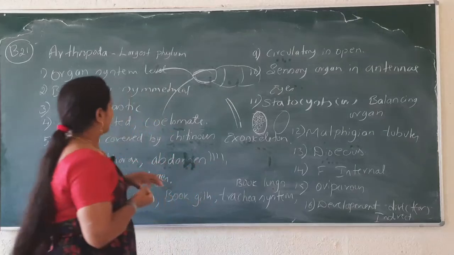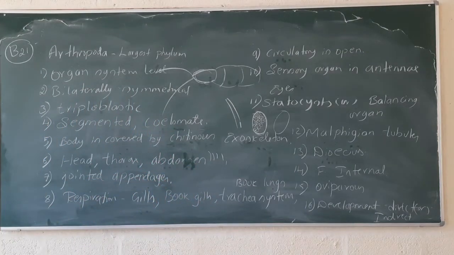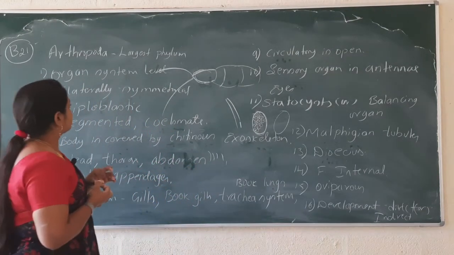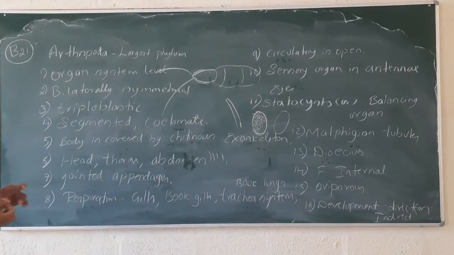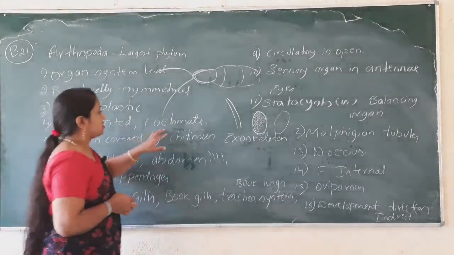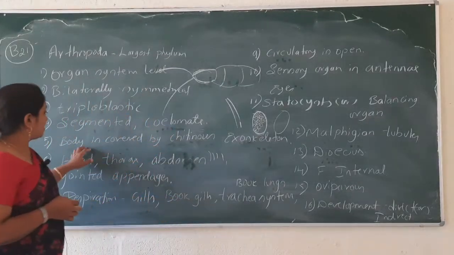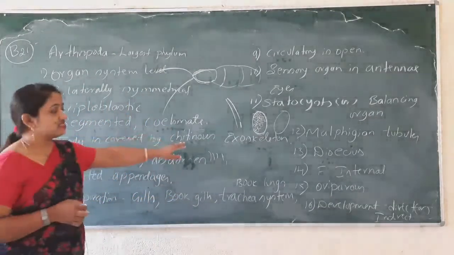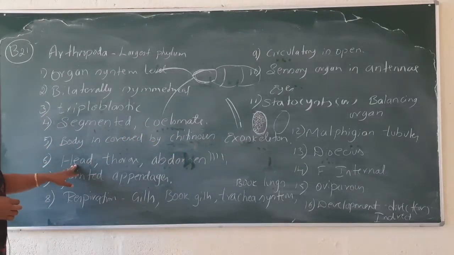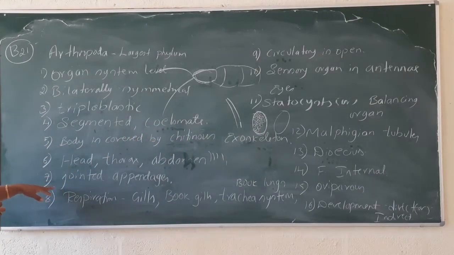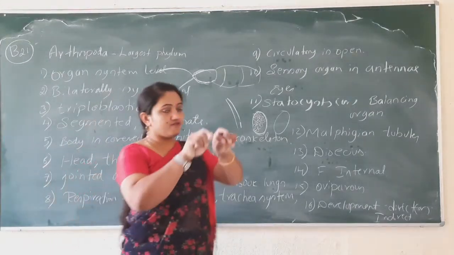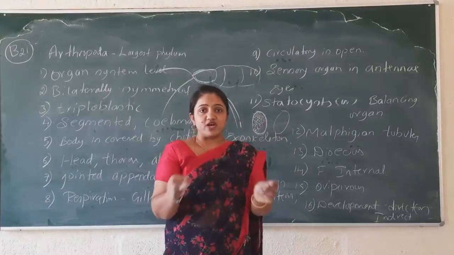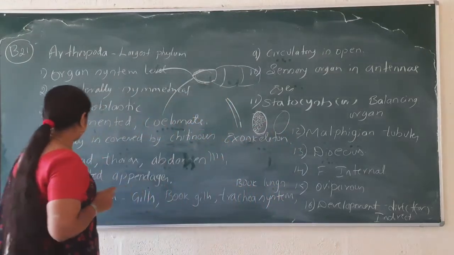Just have a glance at the arthropoda. This is the largest phylum. The organisms have organ system level of organization. They have bilateral symmetry and are triploblastic. They have segments on the body. The body is coelomate. The body is covered by a chitinous exoskeleton. They are divided into head, thorax and abdomen. They bear jointed appendages, one appendage, one more, like that.